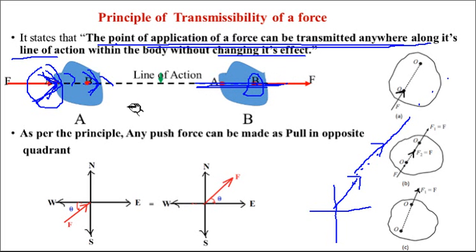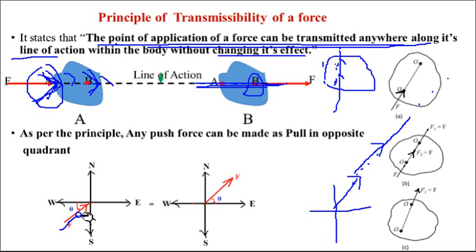As per this principle, which is an important principle, you can show this force here, and on this line of action, extending in a straight line, it can be shown here also. It is an important concept in the case of the quadrant system.